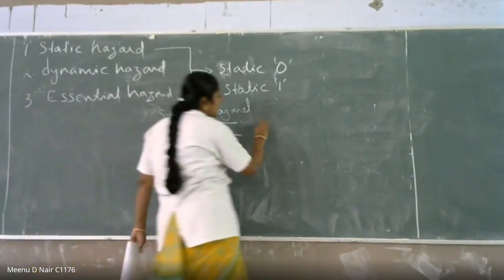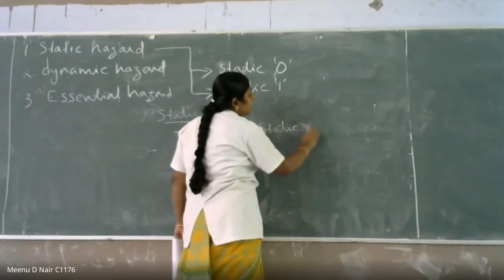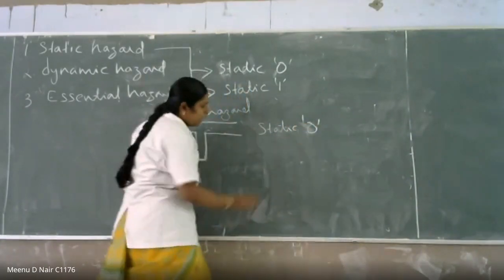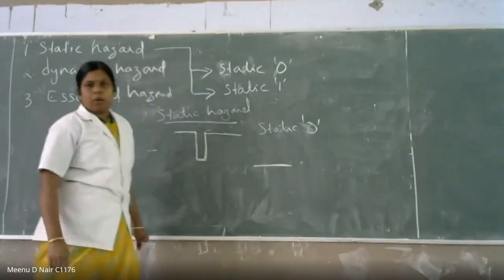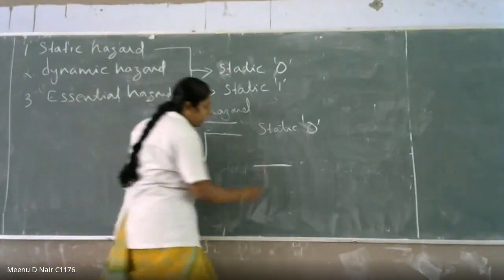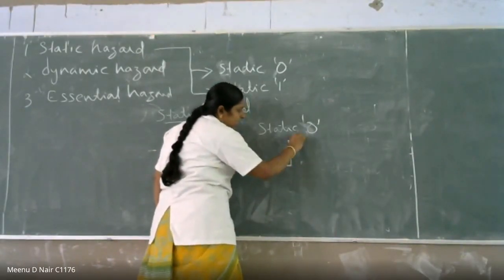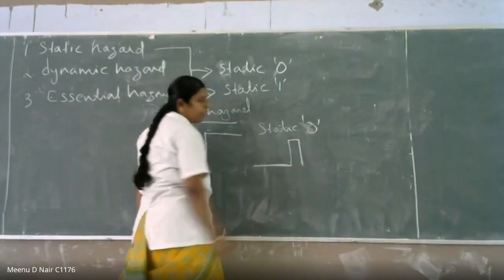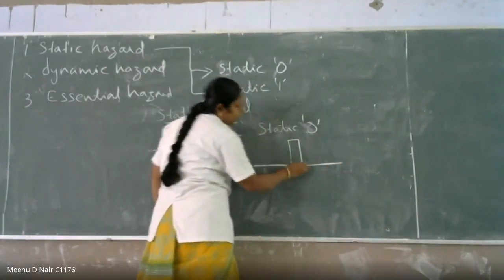So what do you mean by static 0? Static 0 means you are expecting your output in the 0 level, but due to hazard, you are getting a pulse in the 1 level, and again it remains in the 0 level.